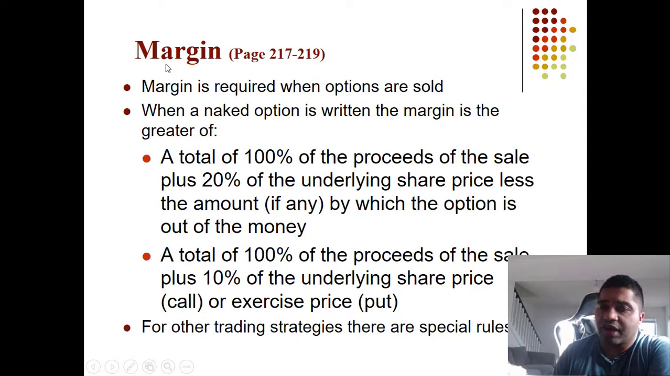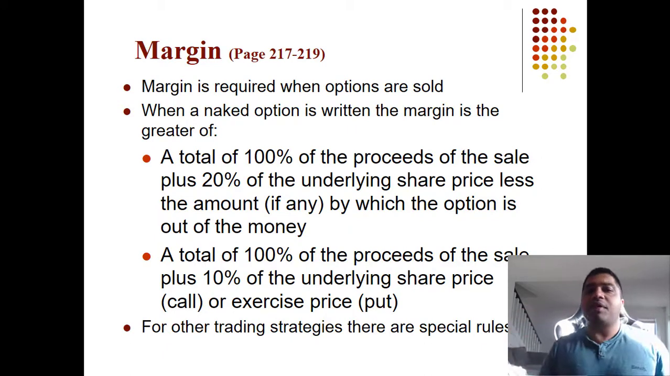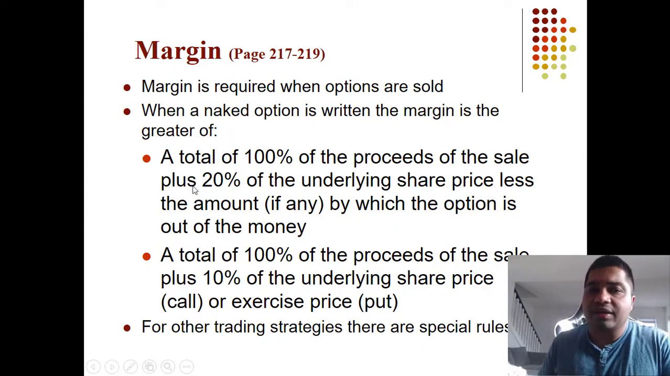Margins are required whenever you write options. So margin is required when options are sold. A naked option means you do not have any other position, but you're straight away writing an option. There are other positions that you can have. You can have a covered call. You can have a cash protected put. In that case, the margin amounts are different. But if it is naked, where you're not having any positions but you're writing options, then margin is required. So what is the margin amount that would be required? It will be 100% of premium plus 20% of stock. So the maximum of two, right?